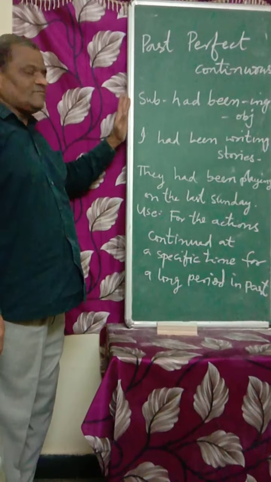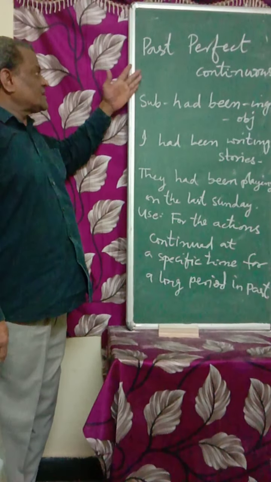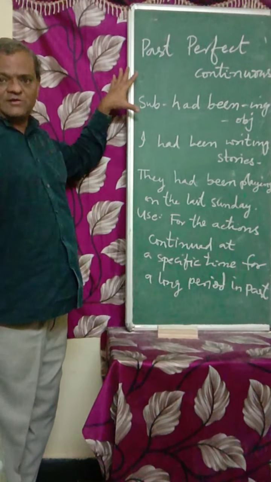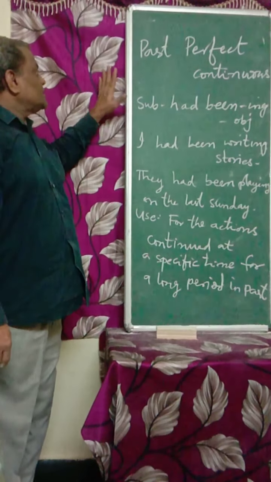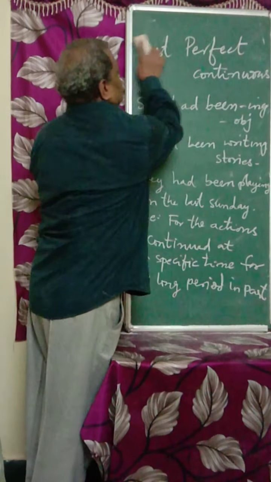And the other use is while changing a sentence from direct to reported speech. Present perfect continuous changes into past perfect continuous. This is the structure of past perfect continuous. Now let us switch over to future indefinite.